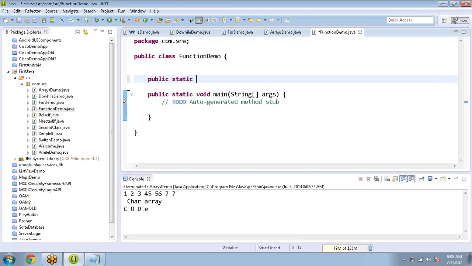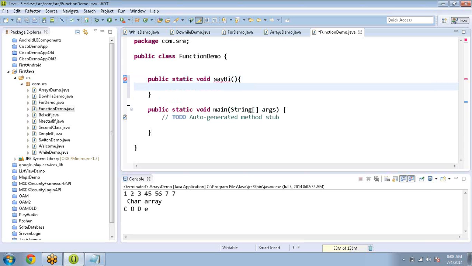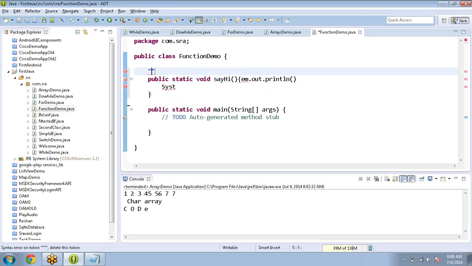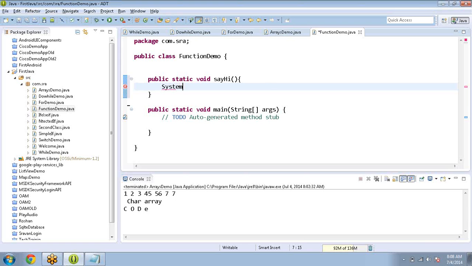Public static void sayHi. System.out.println. Cut and paste, control X, control V.